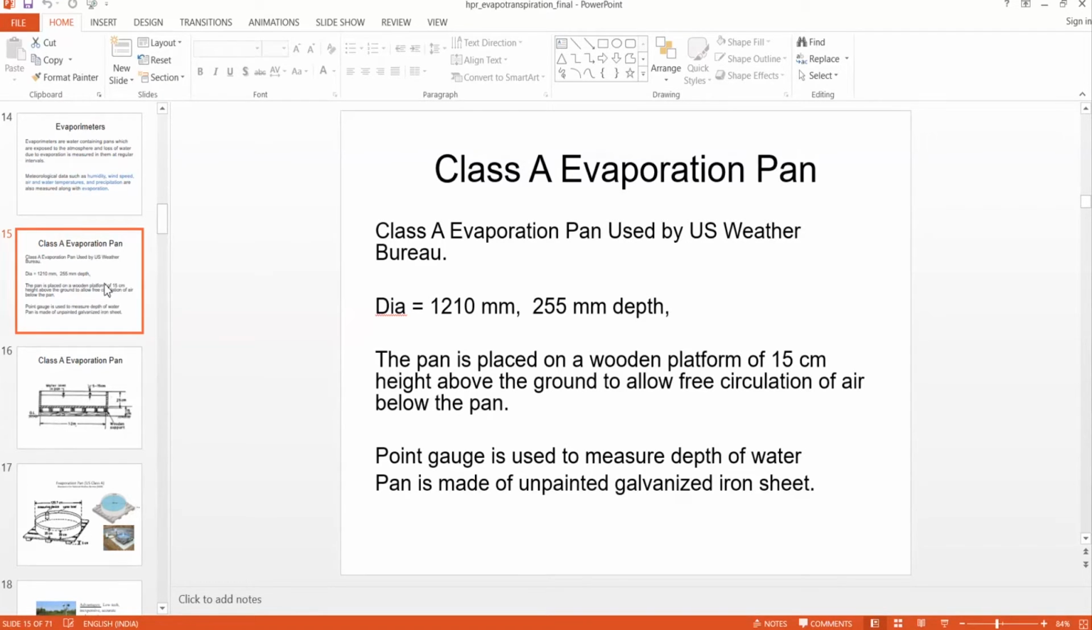because surrounding this evaporation pan, the ambient temperature will be there. And to measure, because the water will be evaporated, and the water depth will be decreasing, we need to take the water depth measurements at regular intervals. To take water depth measurements, a point gauge is used, and this pan is made of unpainted galvanized iron sheet to avoid corrosion.